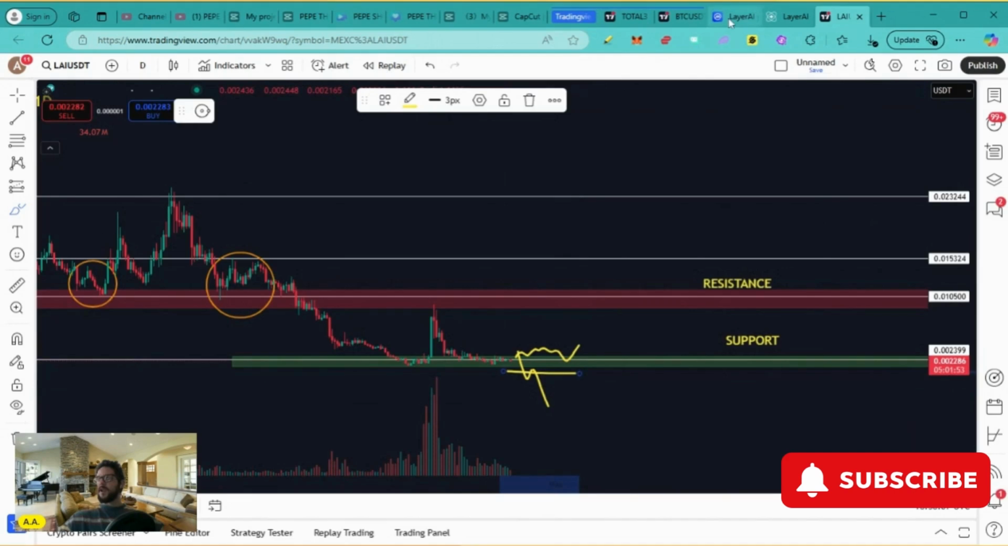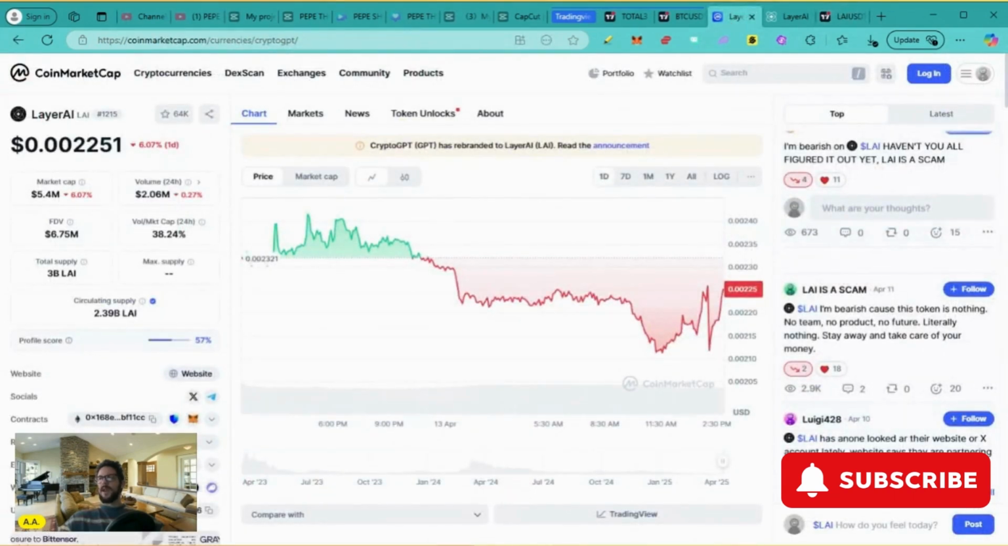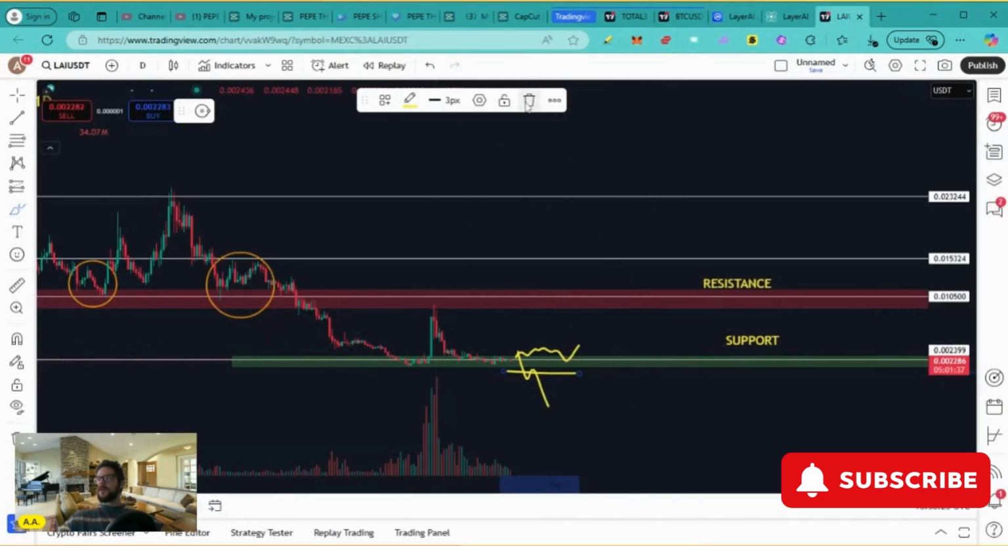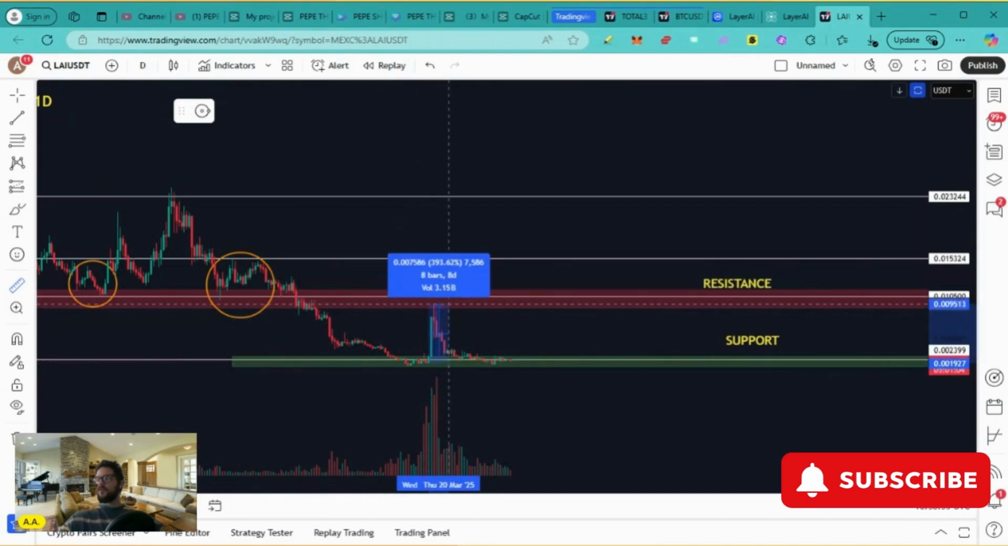Again, LAI is a low cap, guys. This is a very high risk play. It has a market capitalization of only 5.4 million. And therefore, you must be careful when you invest into projects like these. These low caps are very risky. Always do your own research. So again, what we want to see is LAI staying above this key level of support. If we see another move to the upside sooner or later, this move can be a very nice move of over 300%, just like we saw back here.